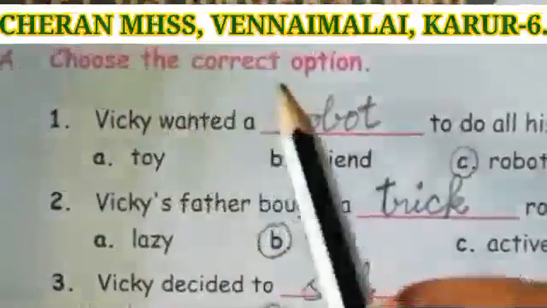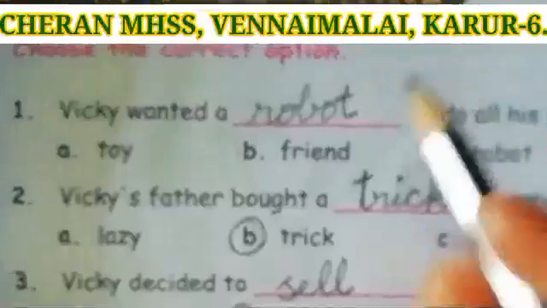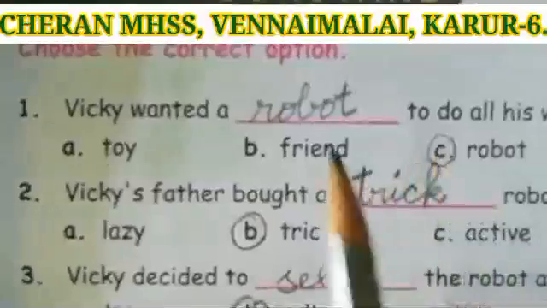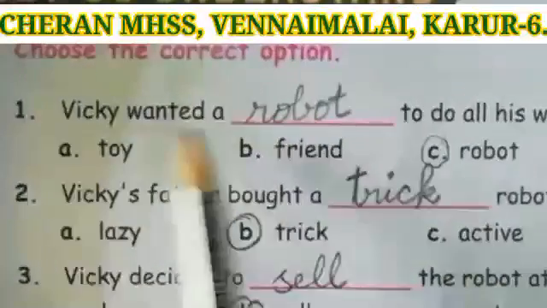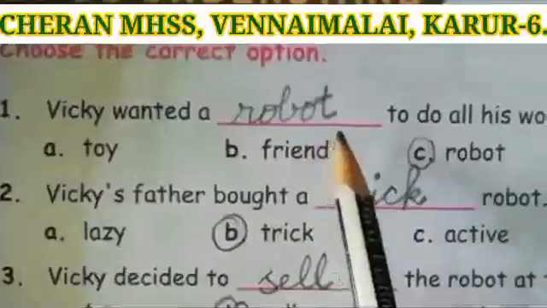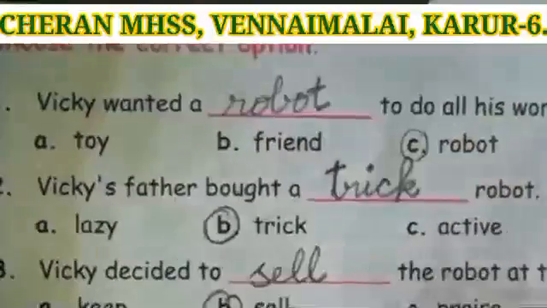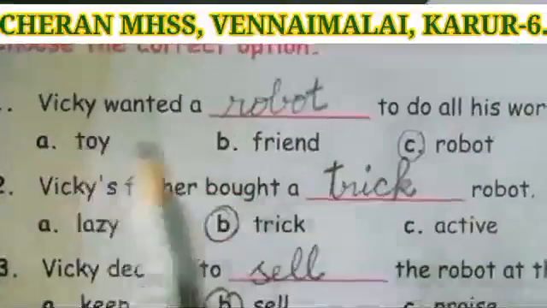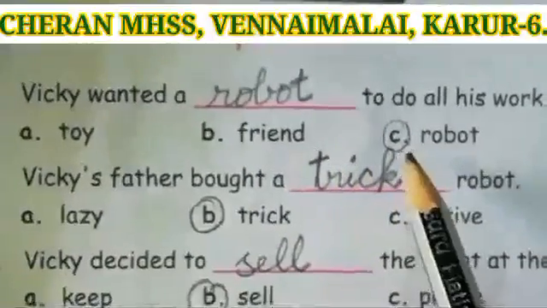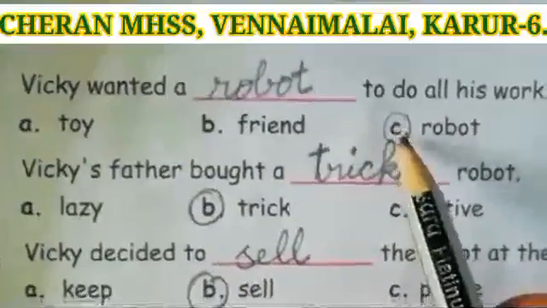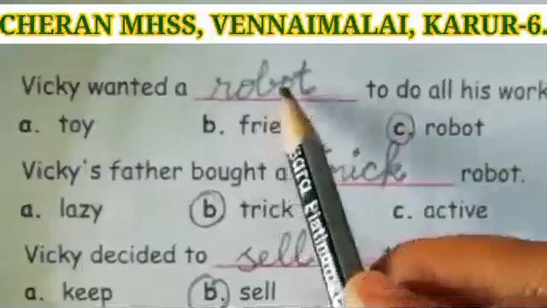Roman number 2, choose the correct option. Children, you have to choose the option and write in the dash. Okay. First one, Vicky wanted a dash to do all his work. Toy, friend or robot? Which one is the correct answer? Robot is the correct answer. Circle the answer and write in the dash.